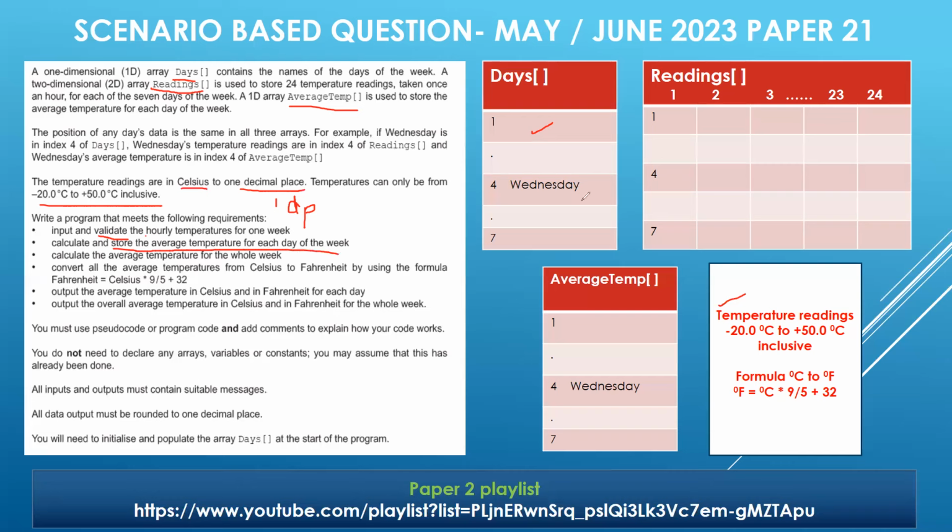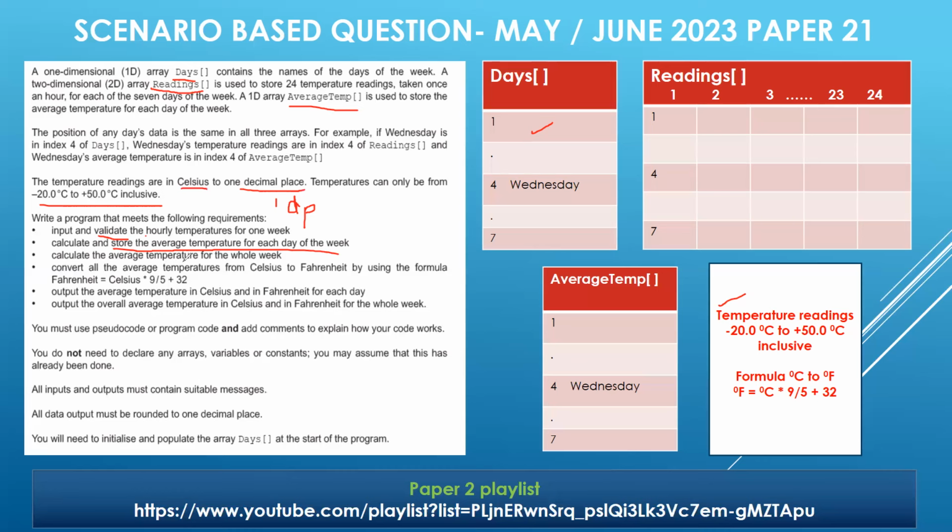Once we have taken the readings for all the 24 hours, we are going to immediately calculate the average temperature, and we have to store it in the respective location. Remember, that is why it is saying calculate and store the average temperature for each day of the week. Calculate the average temperature for the whole week. Now, once the week is over, then you have to calculate the average temperature for the week also.